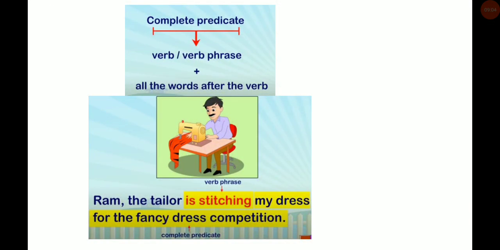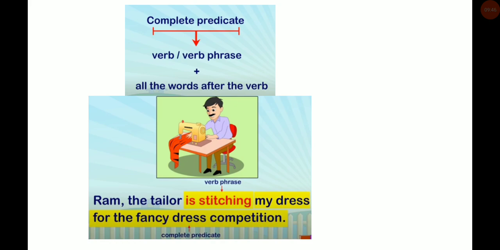Now we will move on to the complete predicate. What is the complete predicate? The predicate starts from the verb or verb phrase and includes all the words after the verb, as I told you. Now see here: Ram the tailor is stitching my dress for the fancy dress competition. Now read the sentence properly.